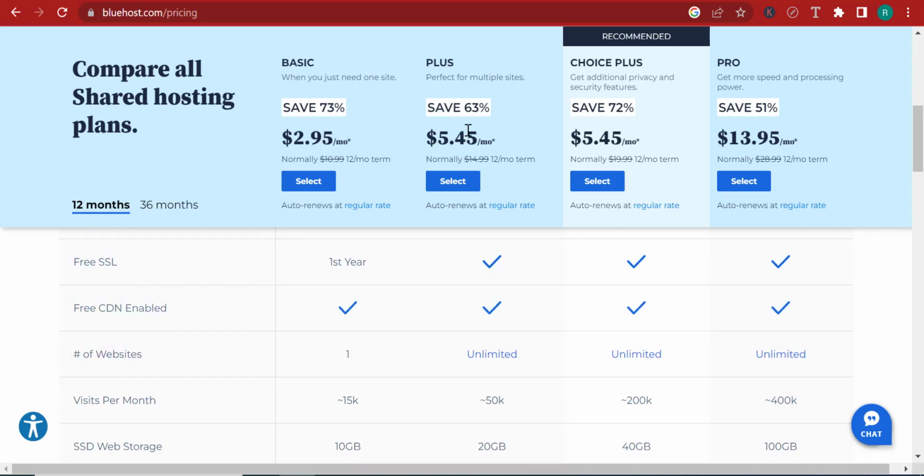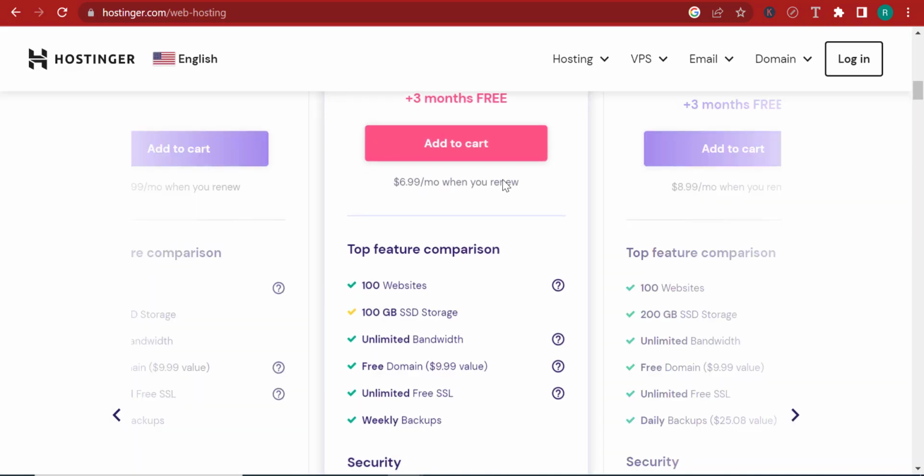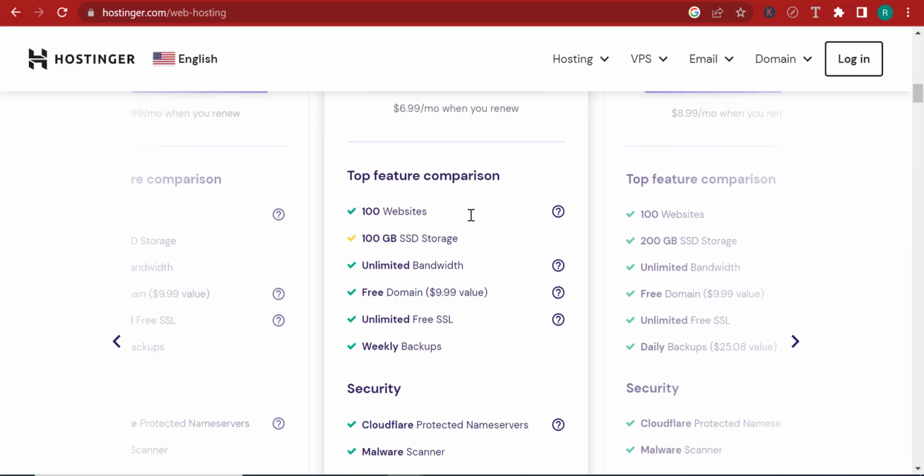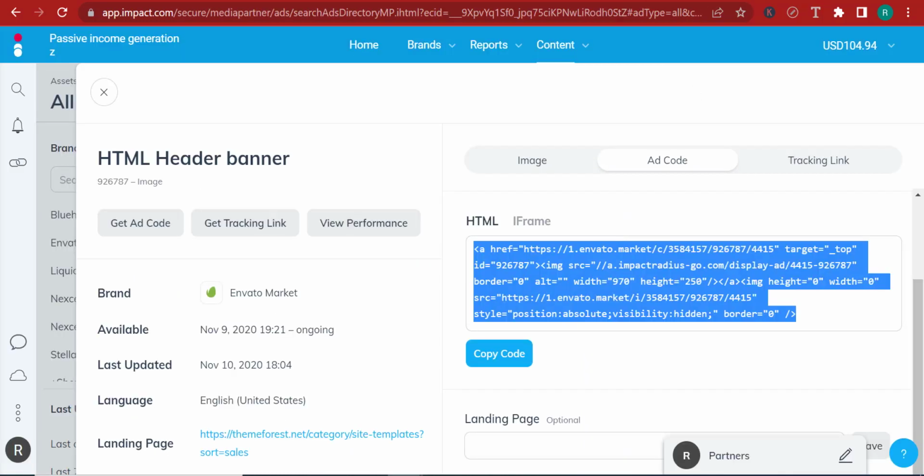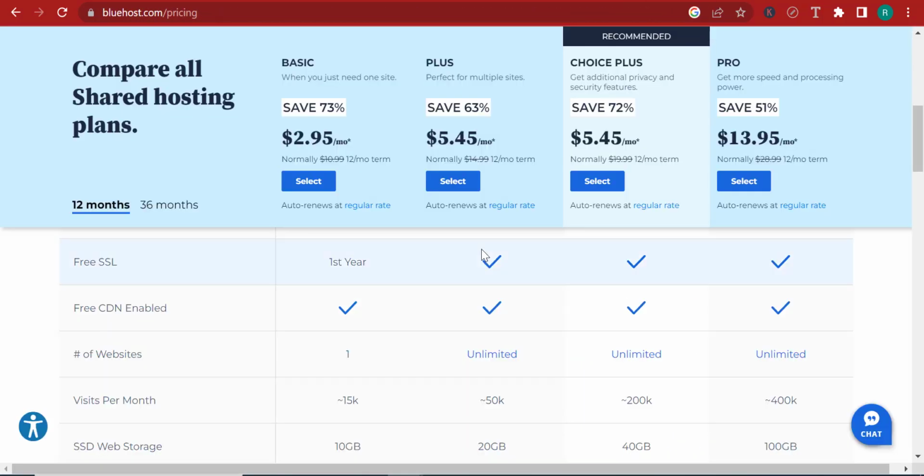So here, for instance, the 545 plan only enables you to accept no more than 50,000 people on the website, and then there is the Choice Plus, and then there is the Pro Plus. So you can see that you have to pay for the number of visits, plus you get relatively lower SSD storage. Here, for the Choice Plus plan, you only get 40 gigabytes of SSD storage, but with this plan of Hostinger, you get 100 gigabytes. That should tell you something.